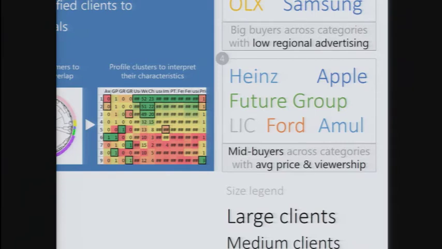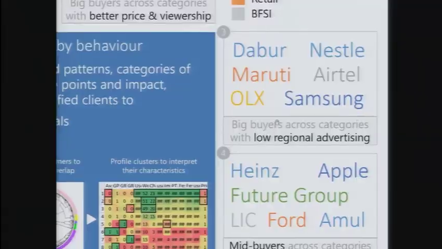Now, how does this help? What I can do is go to an OLX and say, look, you belong to a peer group of companies that have very similar advertising characteristics. Samsung has come up with a strategy of advertising in which they're focusing heavily on these kinds of slots. Maybe that will be helpful for you. You put an account manager on this group of companies because they have similar buying characteristics, and that person can learn from one and teach the other. The clients welcome this, and the organization obviously gets a lot of benefits. Creation of products also gets done through these groups.